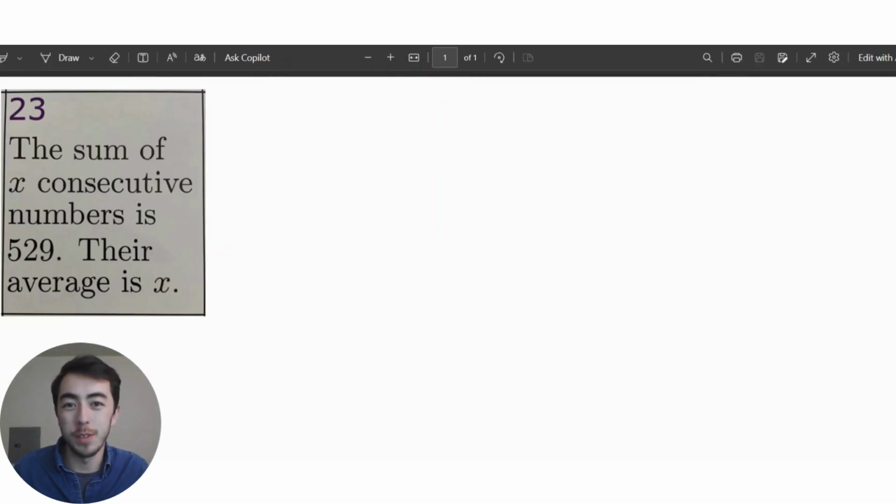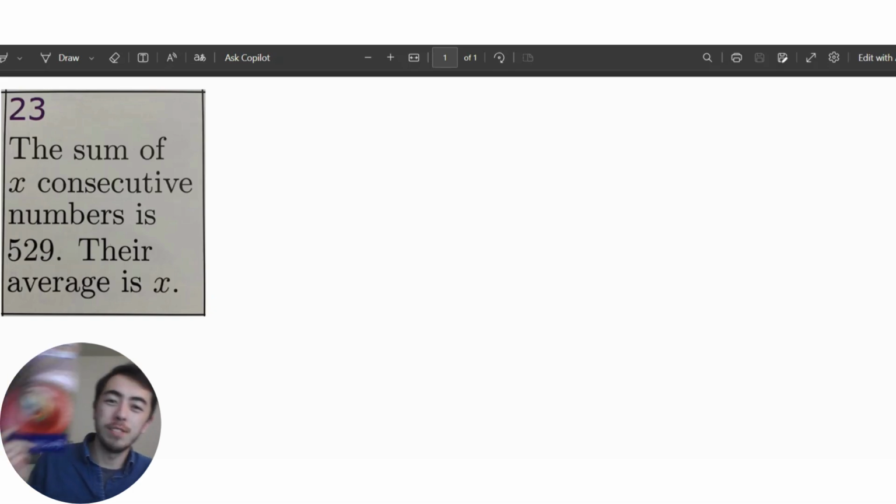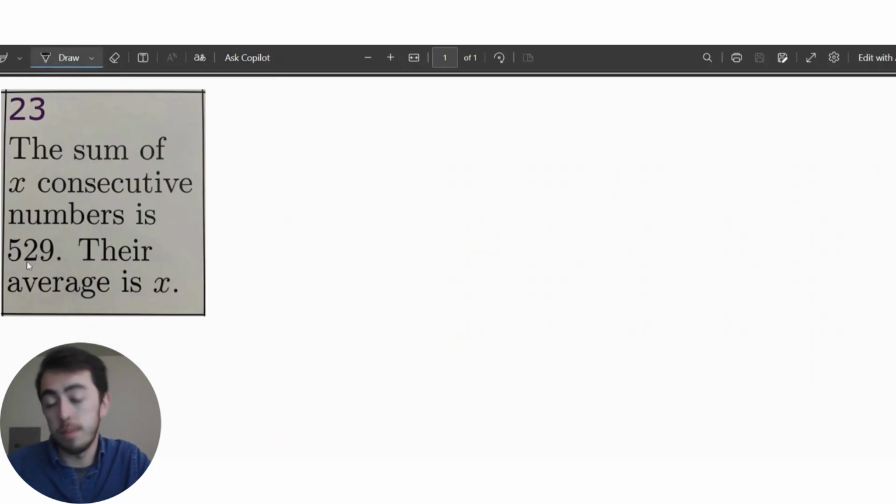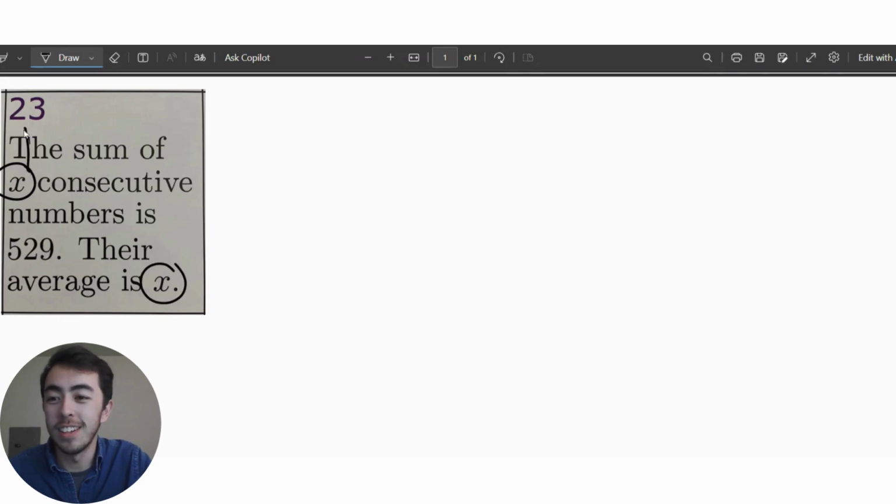Today is January 23rd, and we have the 23rd problem from this Daily Epsilon calendar to try to solve. Well, let's try it out. The sum of x consecutive numbers is 529, and their average is also x. Okay, so we probably need to solve for x, and today's date is the 23rd, and that's going to be today's answer. Though it's up to us to figure out why exactly 23 is the right answer.